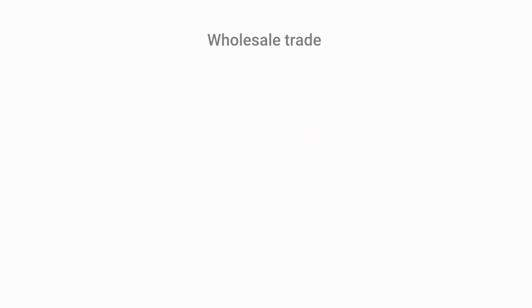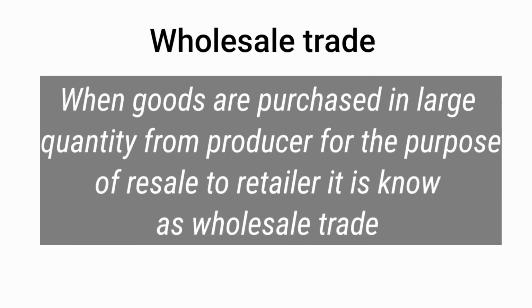Meaning of wholesale trade: when goods are purchased in large quantities from the manufacturer or producer for the purpose of resale to retailers, it is known as wholesale trade. Any person who is engaged in wholesale trade is known as a wholesaler. The wholesaler buys goods from the manufacturer and then sells them to retailers. So, the wholesaler is a buyer as well as a seller. He is both. The wholesaler performs different functions in the process of distribution of goods and services. It enables the producers to reach the consumers. So, it's a link between manufacturer and retailer.